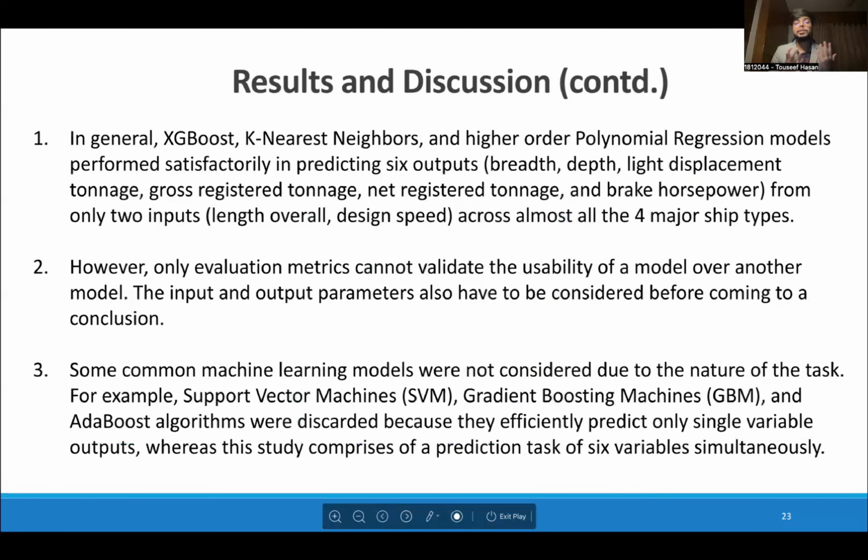From the results, XGBoost, k-nearest neighbors, and higher order polynomial regression models gave the most satisfactory results in general. Having said that, only evaluation metrics cannot justify a model over another model. The inputs and outputs also have to be put into consideration. We didn't use some of the most common machine learning models for this task, for example, support vector machines, gradient boosting machines, and AdaBoost, because they are used best only as single output models, but we had 6 target outputs.